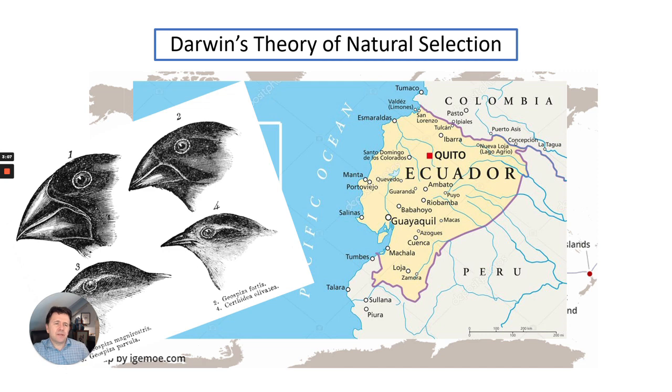So that got him thinking, how on earth did these changes develop? How did the finch have a common ancestor and become adapted to their environments?